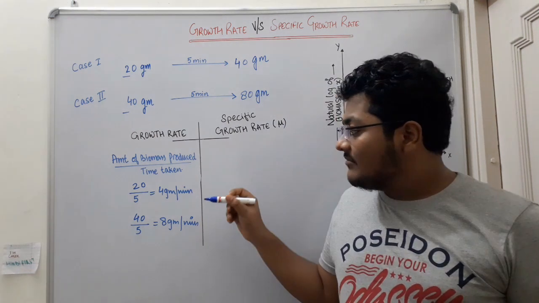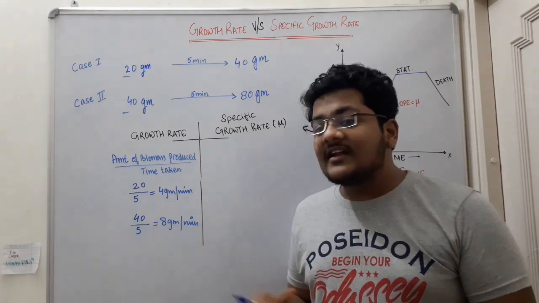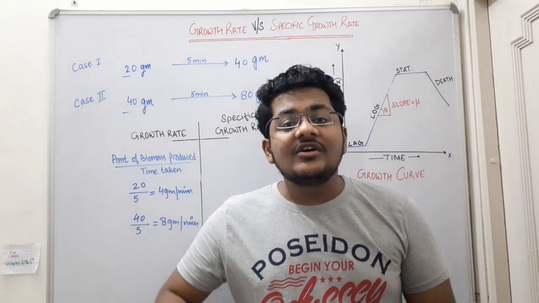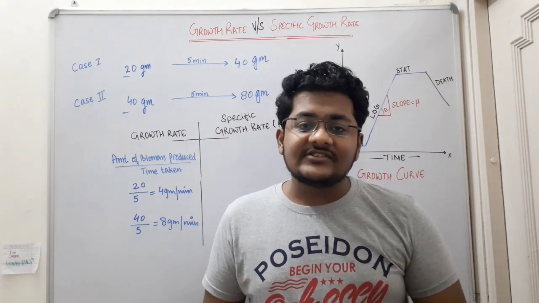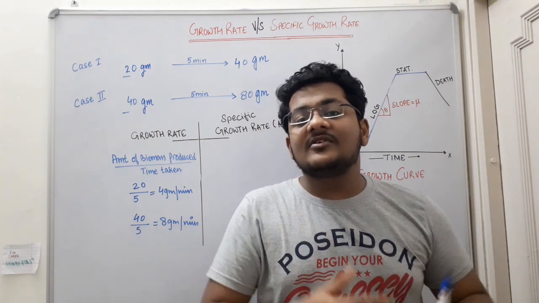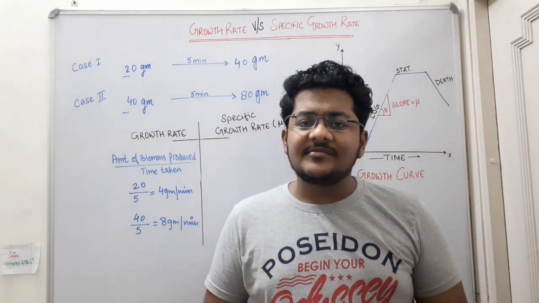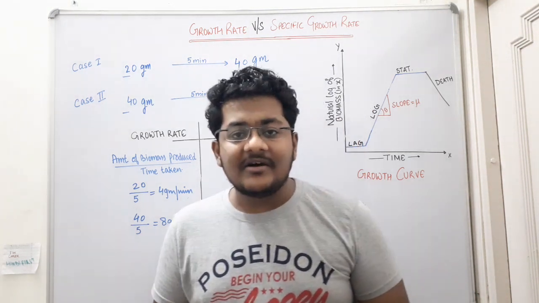For the same microorganism, we are getting 4 grams per minute here, and 8 grams per minute here, because cells are only produced from the cells which are already present. So if there is a huge amount of cells already present, there will be a huge amount of production of cells, and if there are only a small amount of cells present in the bioreactor, then there will be a small production of cells inside the bioreactor.